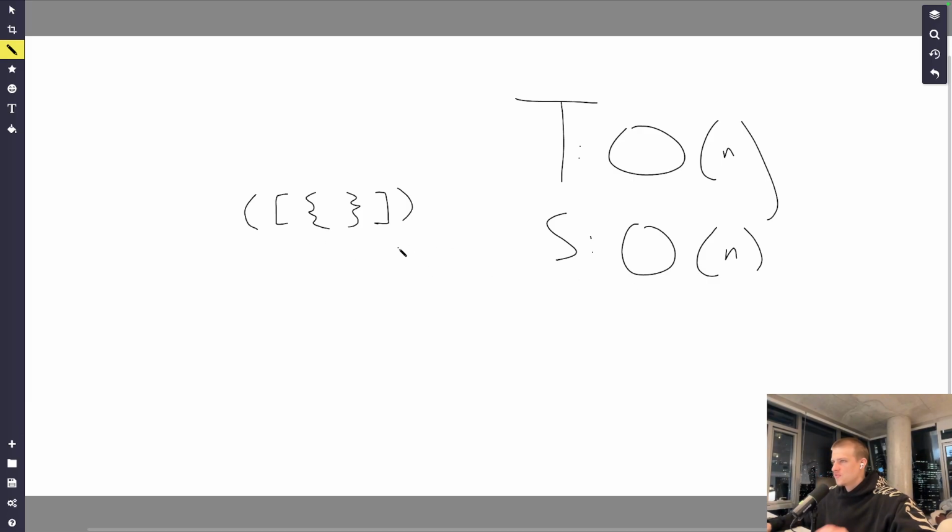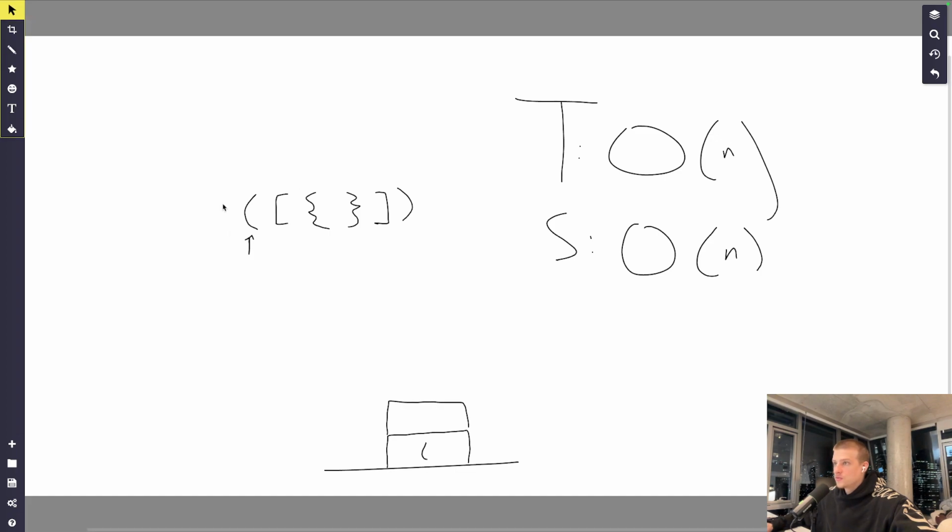So we can use this example. And we know a stack is going to be last in, first out, right? So whatever was inserted into the stack last is going to be at the top of the stack. So I'll show just an example for a stack. Pretend this is a stack, it's just empty. We'll iterate over this string here. If we see an opening bracket or a curly brace or parenthesis, we'll put it in the stack. That'll be part of our algorithm. So we put it in the stack.